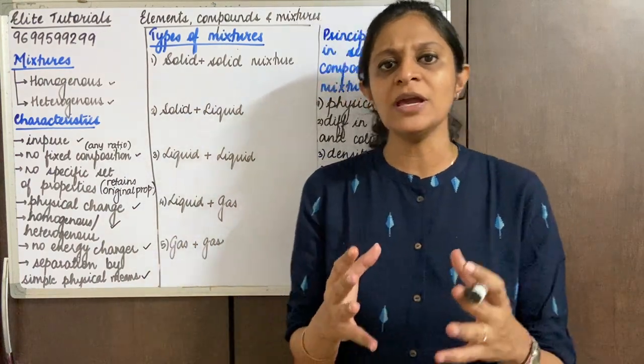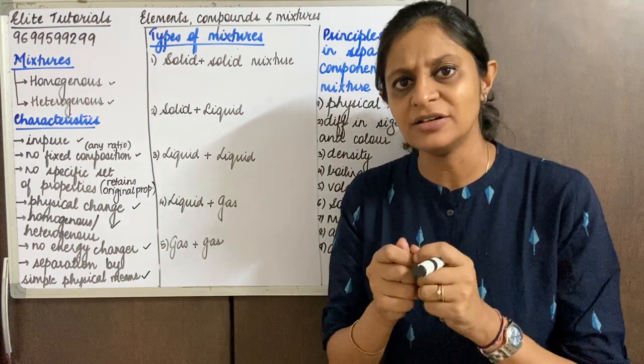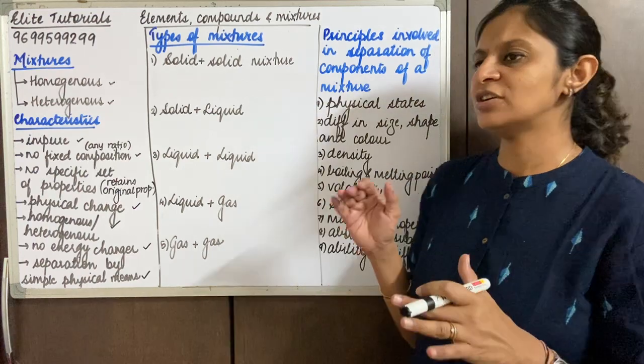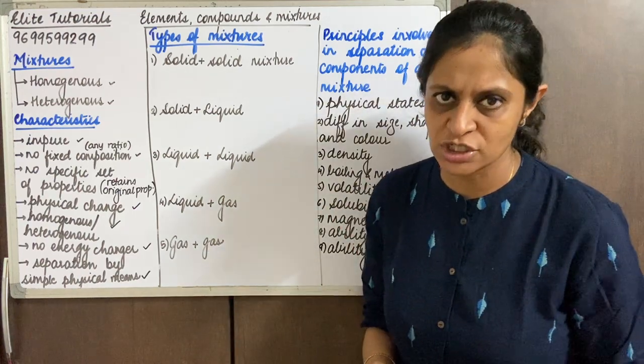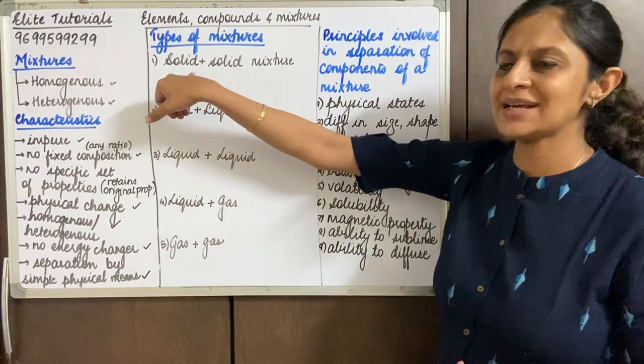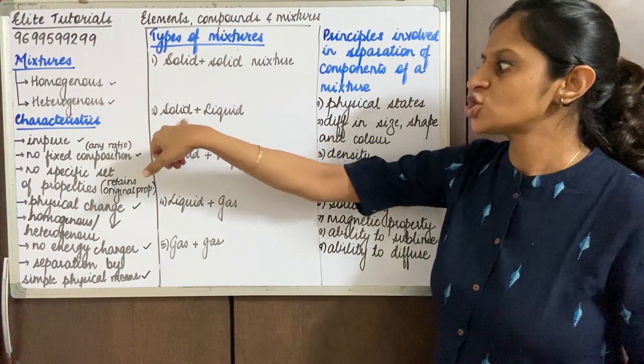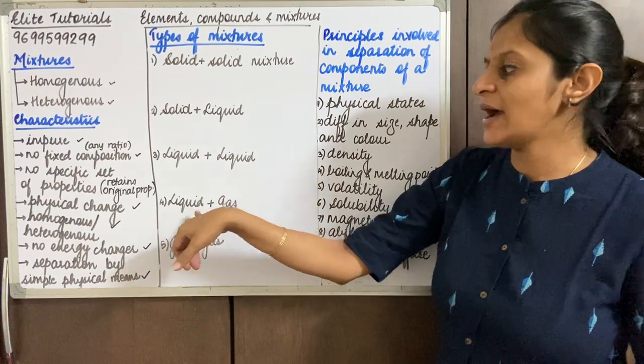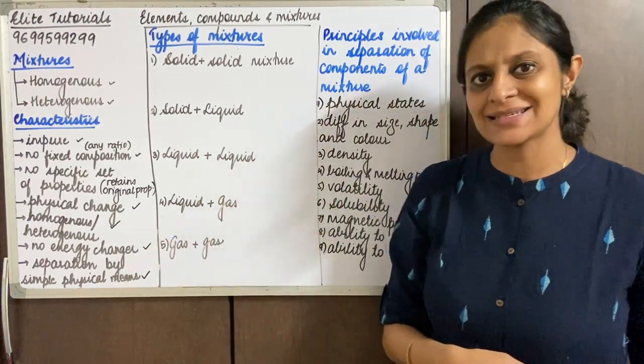Types of mixtures exist because the constituents differ in their physical states. Based on this, I have written down all the possible types of mixtures. We have the first type, solid-solid mixture, solid-liquid mixture, liquid-liquid mixture, and we also have liquid-gas mixture and gas-gas mixture.